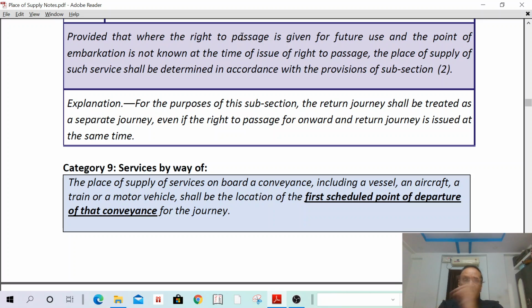For Hyderabad to Mumbai, he enters the conveyance at Hyderabad, so the place of supply shall be Hyderabad. For Mumbai to Hyderabad, he enters the conveyance in Mumbai, so the place of supply shall be Mumbai.